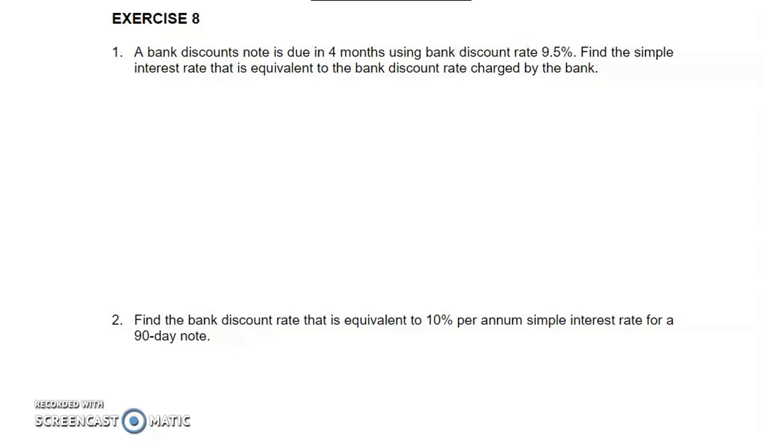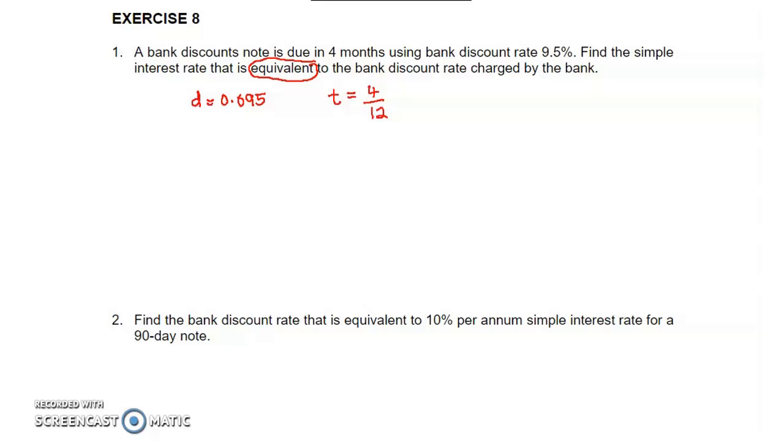Okay, now let's look at an example. A bank discount note is due in 4 months using bank discount rate 9.5%. Bank discount rate, so that is value D, 0.095. Find the simple interest rate that is equivalent, okay, so this is the keyword, equivalent to the bank discount rate charged by the bank. So here T is 4 months, months convert to year, divide by 12.